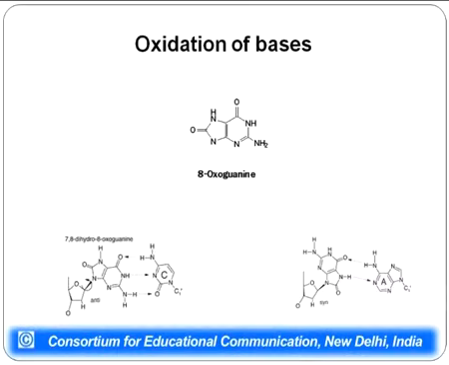Oxidation of bases also causes changes in the structure of the bases. Like in this particular example, in 7,8 dihydro 8 oxoguanine, there is oxidation at 7 and 8 position, and this leads to alteration of the pairing of guanine. It does not anymore pair with C, instead it pairs with A. So this is one of the methods by which bases can get modified.